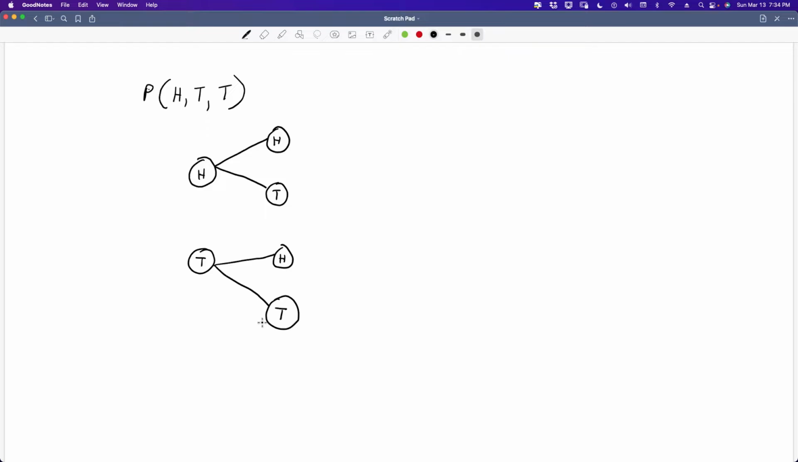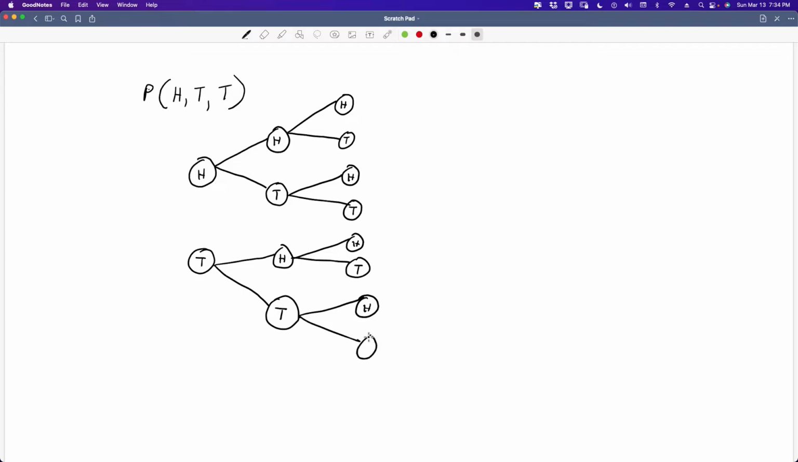So let's say I toss it a third time. On that third time, I am either going to get a heads or I am going to get a tails, right? Let's say I got heads, tails. When I toss it the third time, I'm either going to get a heads or a tails. And again, if I started with heads and then got a tails and then got a heads, when I toss it the third time, I'm either going to get a heads or a tails. Same thing here.